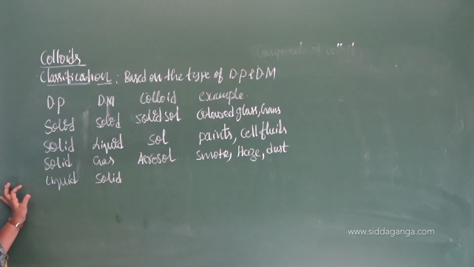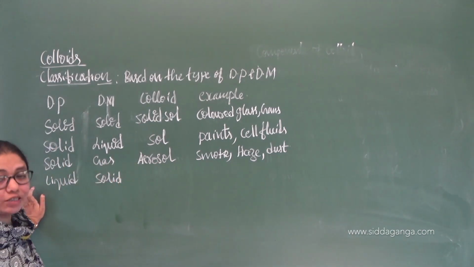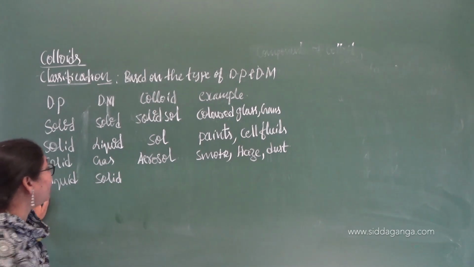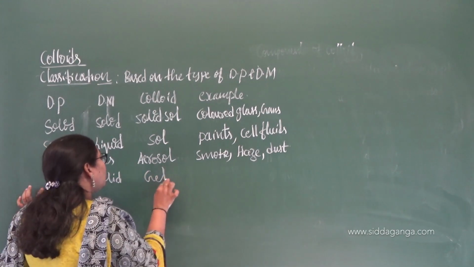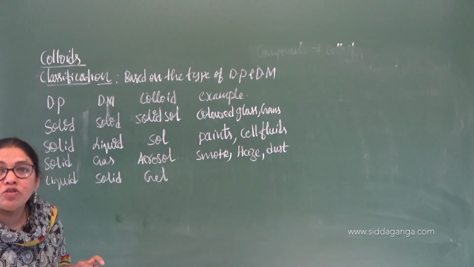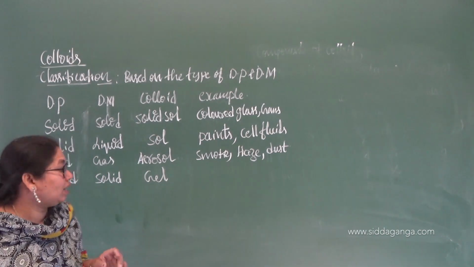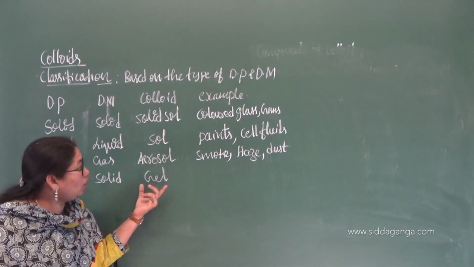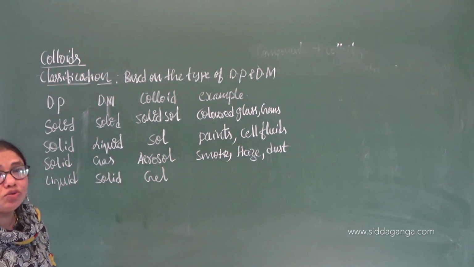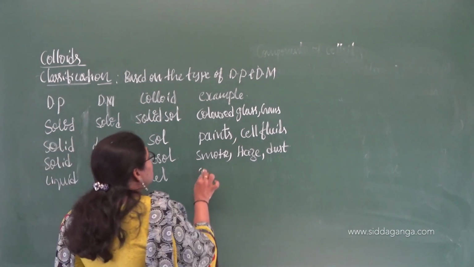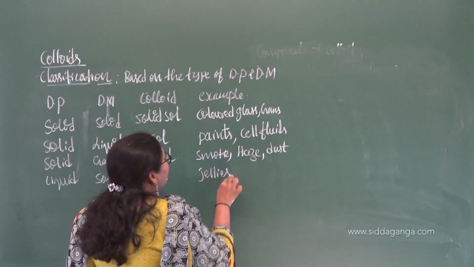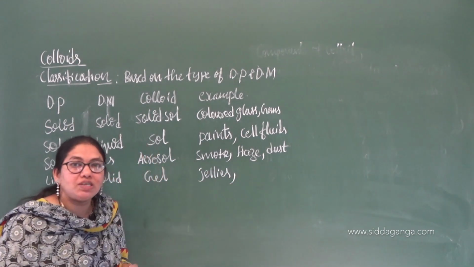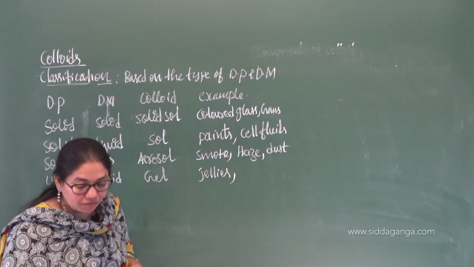Liquid, solid. Dispersion phase is liquid and dispersion medium is solid, means we call such type of colloids as gels. So what do we call for such type of colloids? They are called gels. Are you getting the concept? You know about gels. You see the jams and jellies, your favorites, right? So jams and jellies are examples of that.